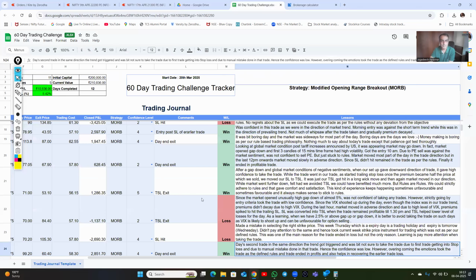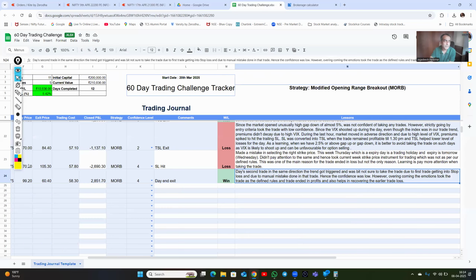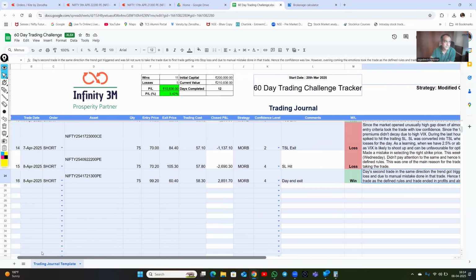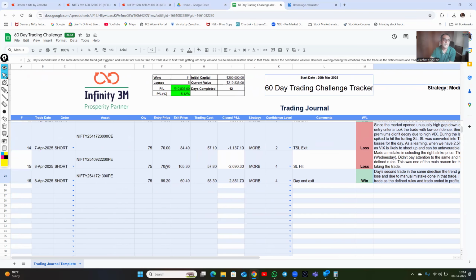It's not about profit or loss but, as I always say, about sticking to the rules. Our first trade for the day was entered at 70.20 and exited at 105.3, which means we booked a loss of 2,690 rupees.